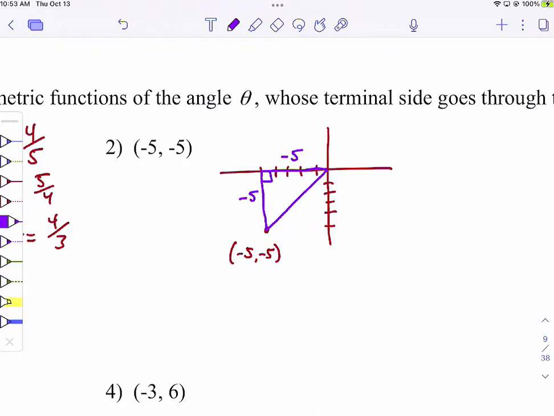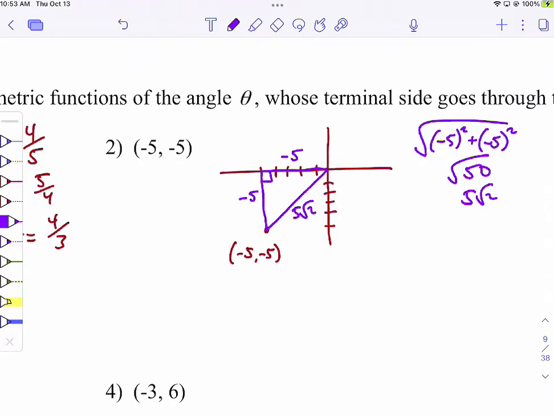Now, some people are going to be really fast at this. You don't need to do the Pythagorean theorem on this one. A lot of times you do need to do the Pythagorean theorem. This one you don't. How long is that side? 5 root 2. If it's the same number, it's a 45, 45, 90 triangle. If you do the Pythagorean theorem, it would look like this. And you would get square root of 50, which would be 5 root 2. This one is always positive. So the x and the y's can be negative, but those will always be positive.